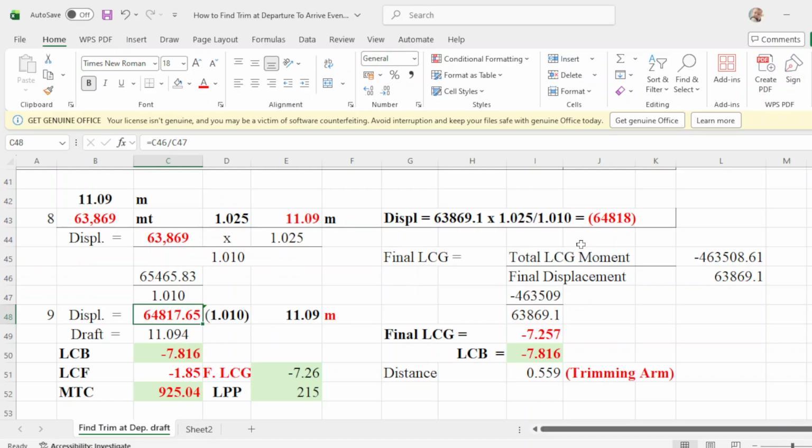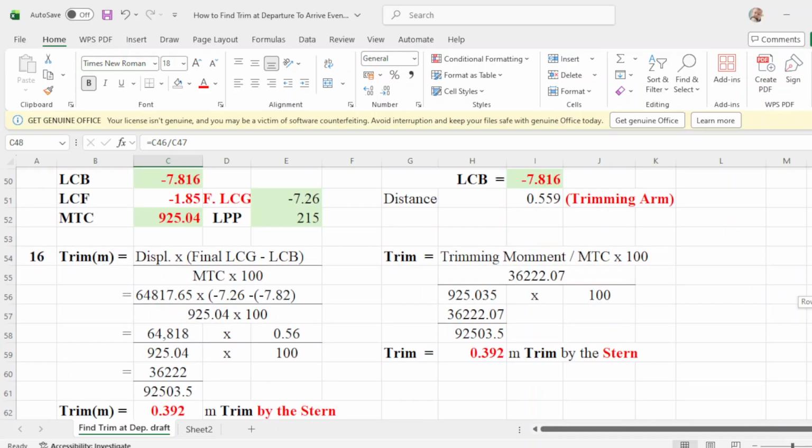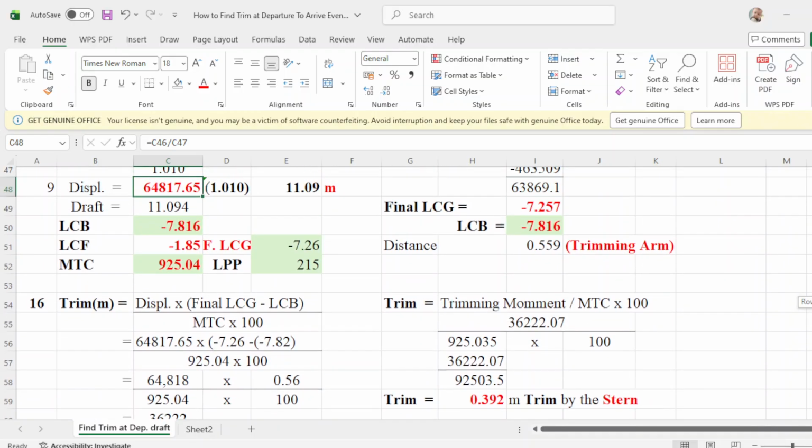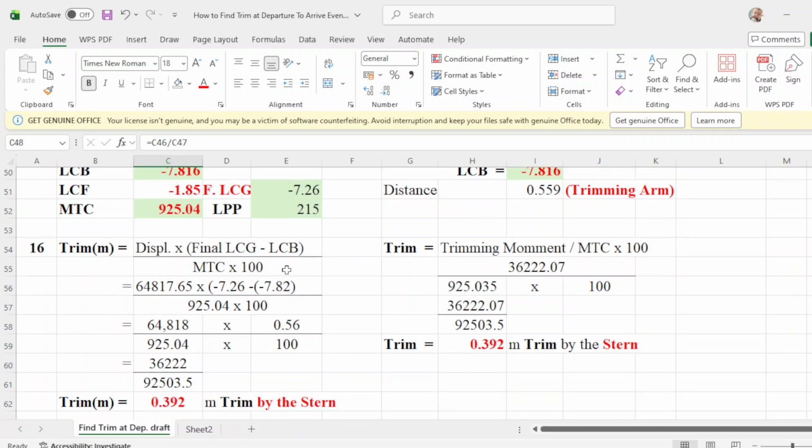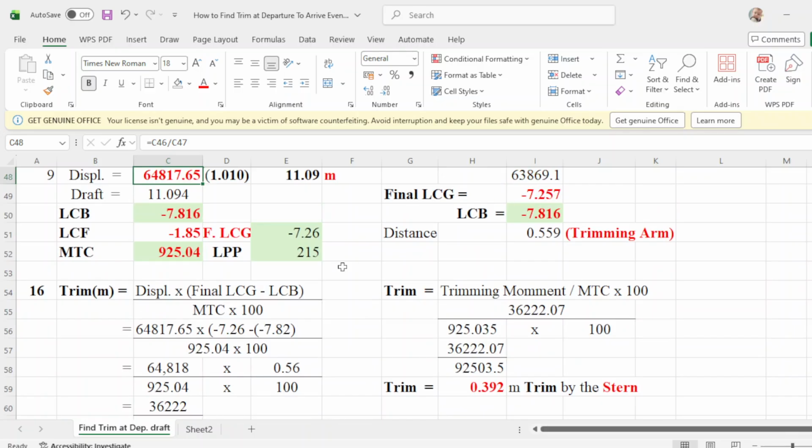I get LCG, which is 7.726 minus your 7.82 over MTC of 92504 times 100.